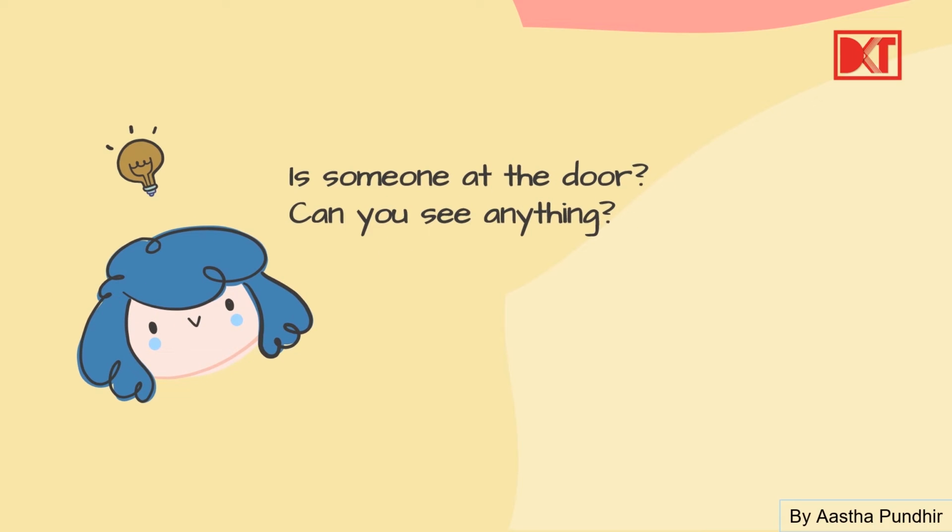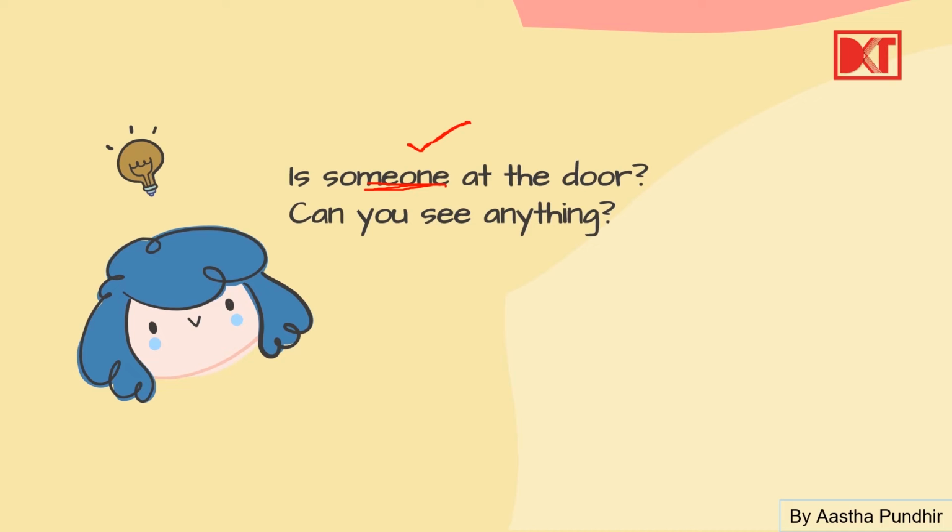Okay, here. Is someone at the door? Someone is the indefinite pronoun here. So what are we doing? We are referring to a particular noun. Okay, what is that noun? That person who is at the door, that is the noun. And we are referring to it. But we are not mentioning that person directly because we don't know who that person is. We're just asking. So someone is the indefinite pronoun and we are asking about that someone.